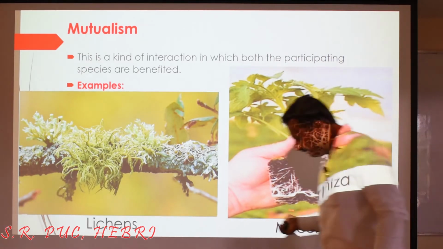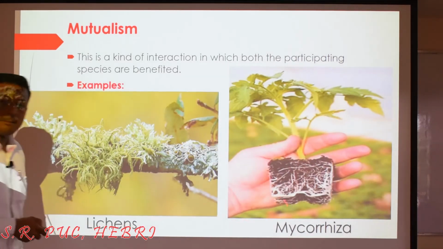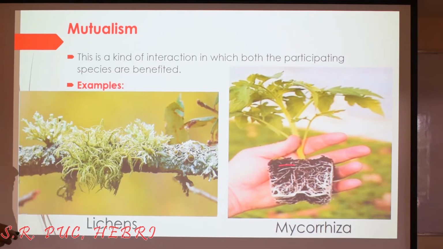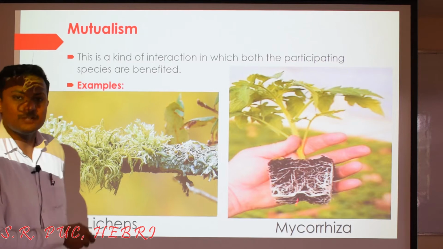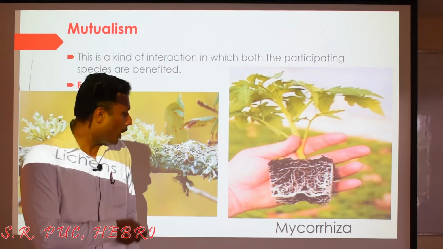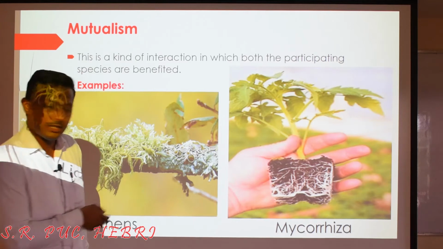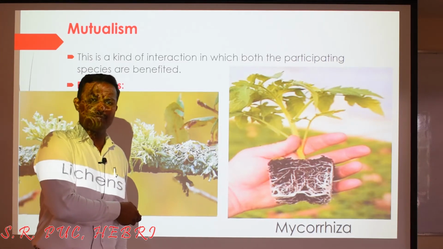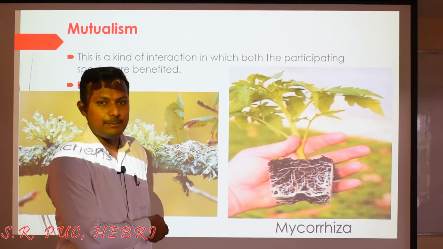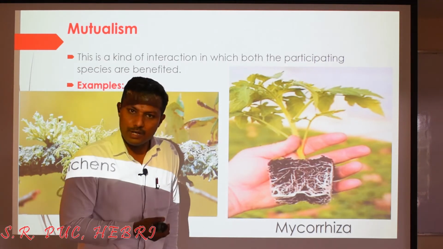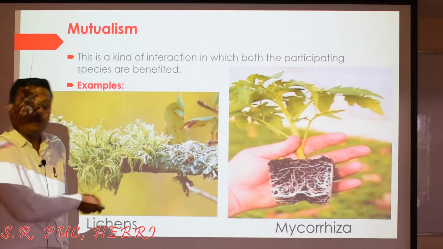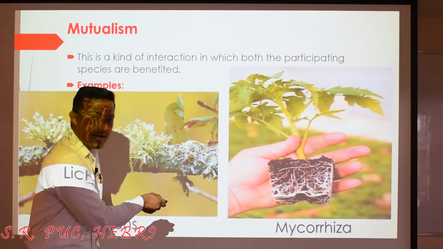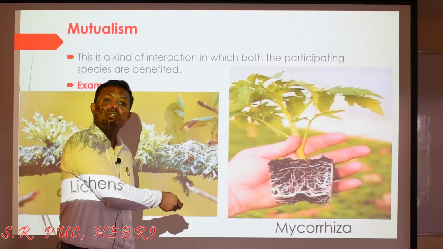And this is another example where again there is a participation of plant and fungi, especially the association of the fungi with the roots of some higher plants. Roots of some higher plants are associated with a certain species of fungi. Because you learn again, mycorrhiza means what? See, again, I think I must have told you in one of the CET classes, there are two different types of mycorrhiza. One is ectomycorrhiza and the other is endomycorrhiza. I hope you can remember. Anyway, see, mycorrhiza means association between the fungi and the roots of the plant, where the roots are getting benefited.